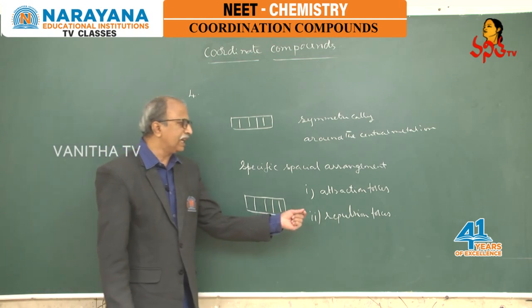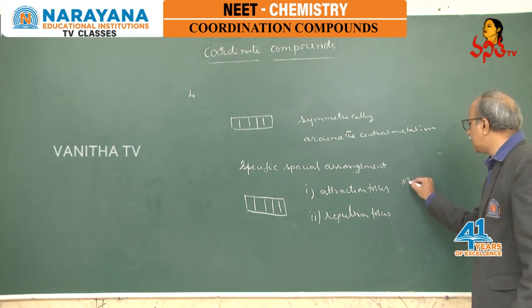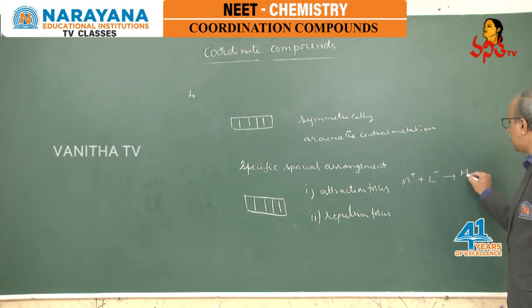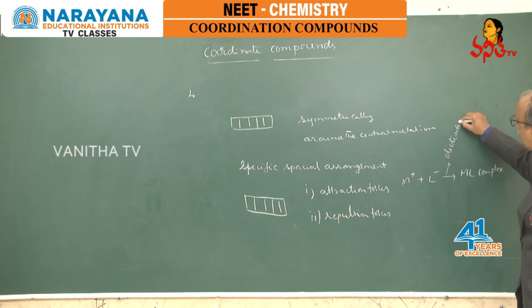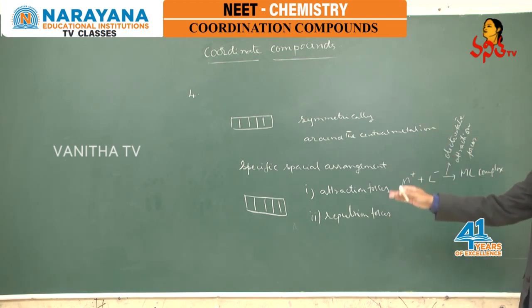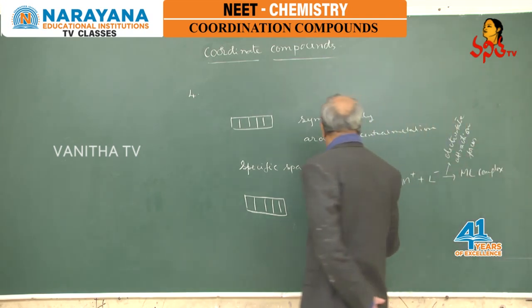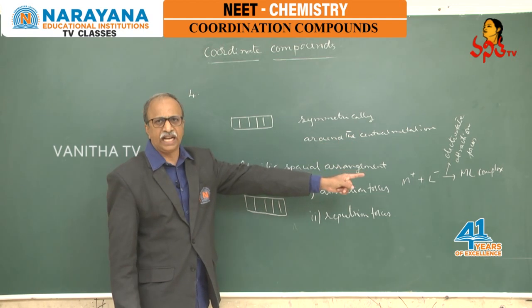What we are saying is, the metal ion is there, the metal ion is attracting the electrons, and the negatively charged ligand is there, and it is converted into a metal-ligand complex. Then what type of forces are present? Electrostatic attraction forces. That means as per crystal field theory, the attraction forces between metal ion and ligand are electrostatic forces of attraction.